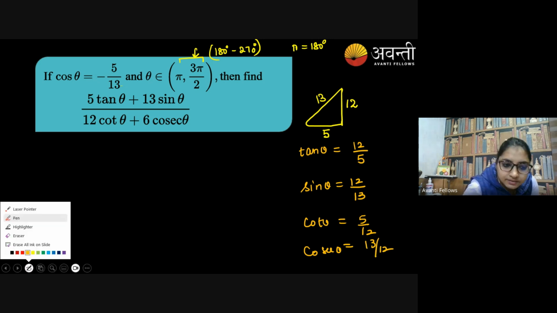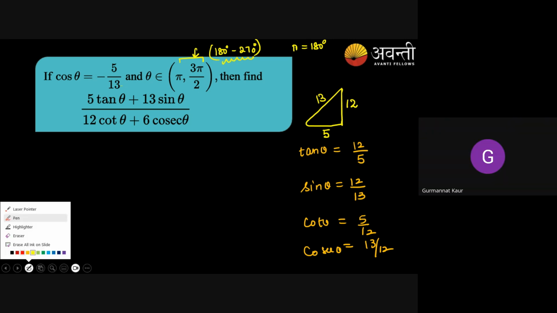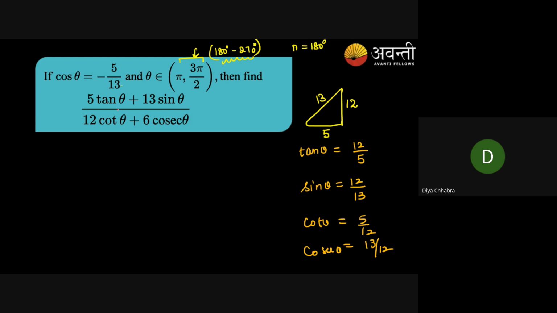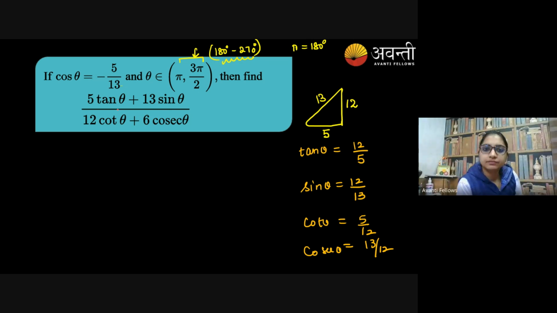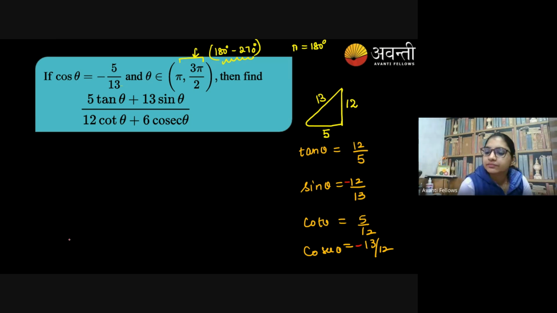But one mistake is there. What's that? We are talking about which quadrant? Third quadrant. And in the third quadrant, what is positive? Tangent and cot. It means sine and cosec are negative.